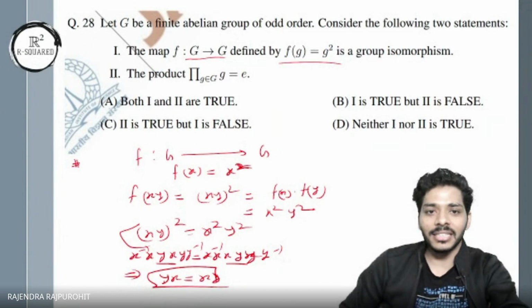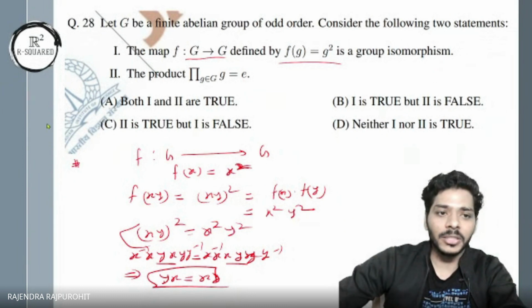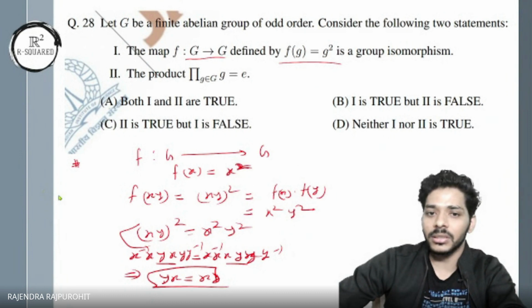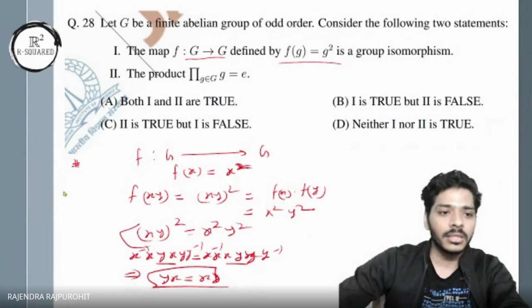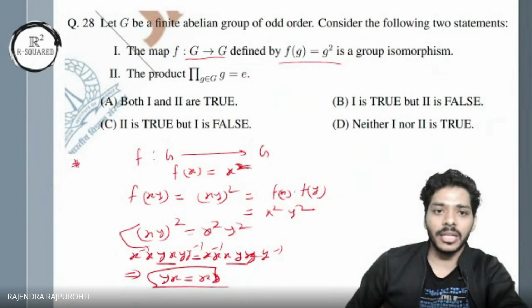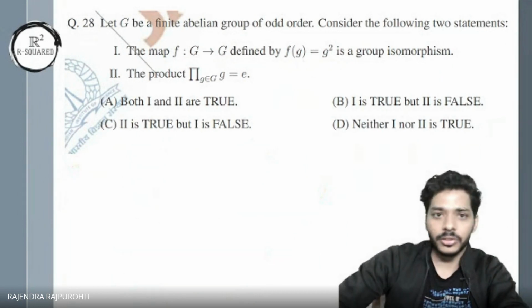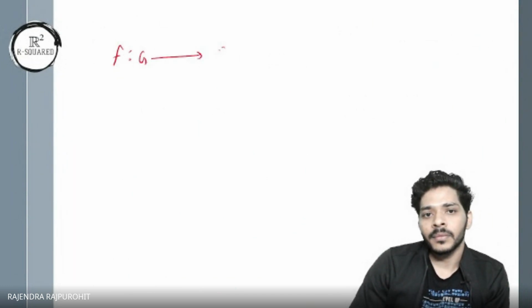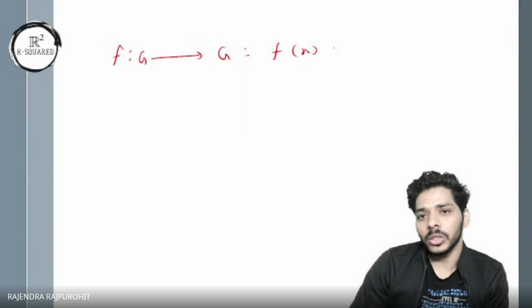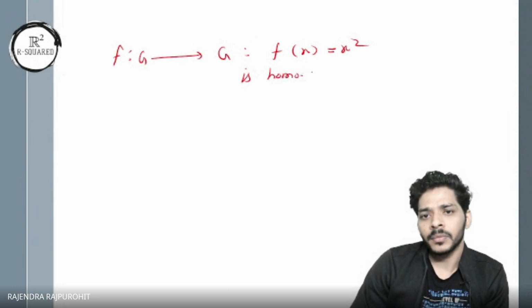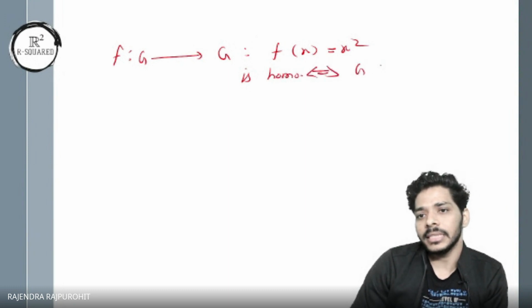So the very first result we get from here, irrespective of what the question says, is that for this to be a homomorphism, you need your group to be abelian. Otherwise, this will not remain a homomorphism. So you can just note it down as a result: f from G to G, f of x equal to x square, is a group homomorphism if and only if G is abelian.